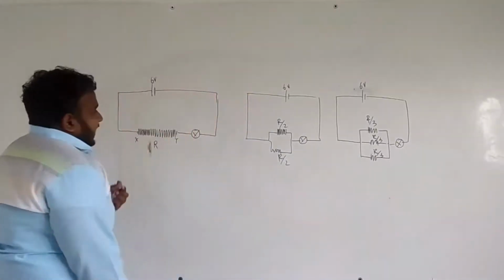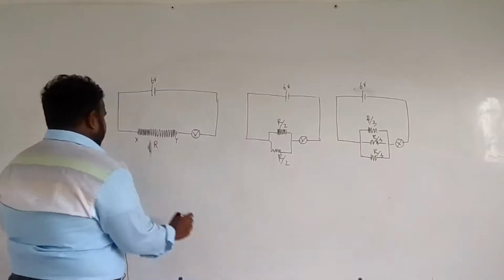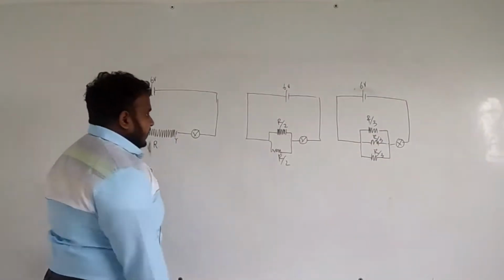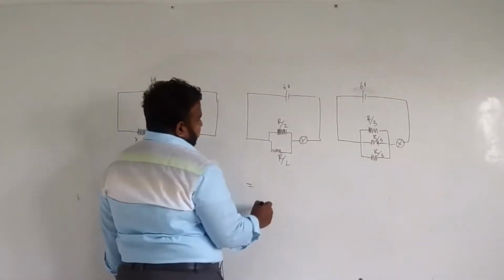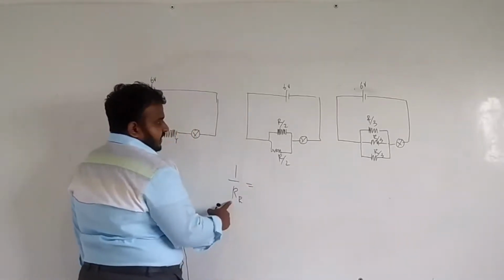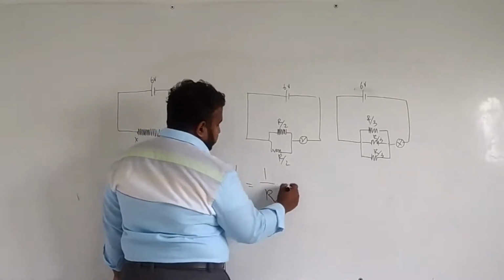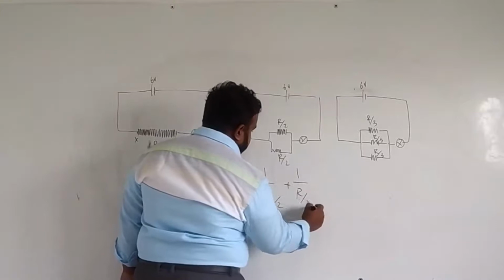Now I need you all to calculate the resultant resistance of all 3 circuits. Here it is R, no issue. Here are 2 in parallel, so 1 over resultant R equals 1 over R by 2 plus 1 over R by 2.